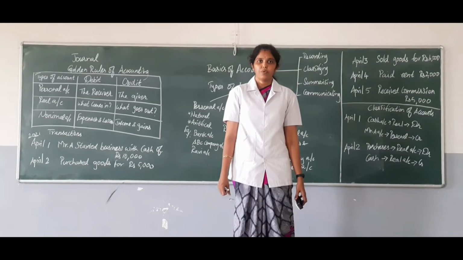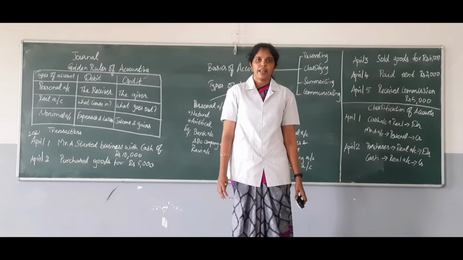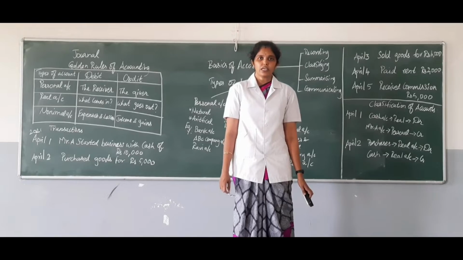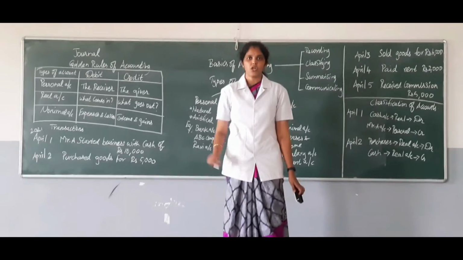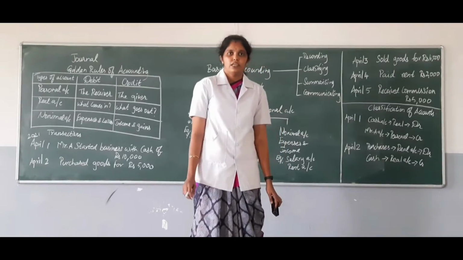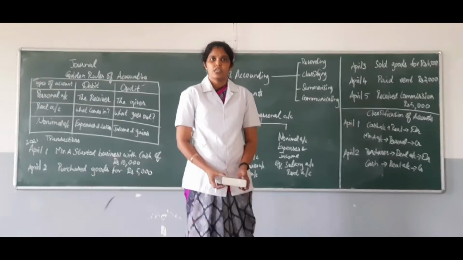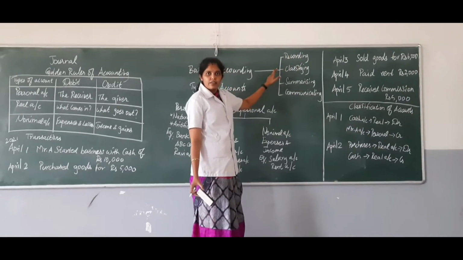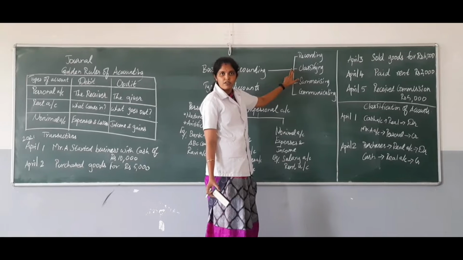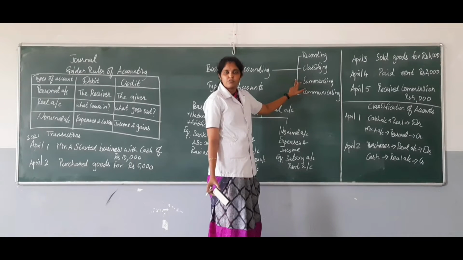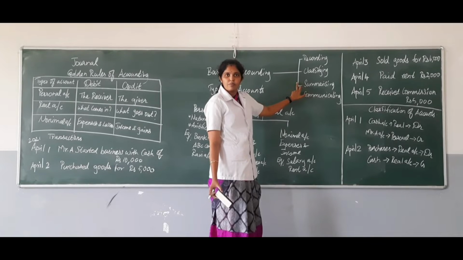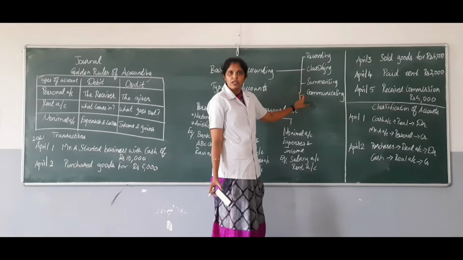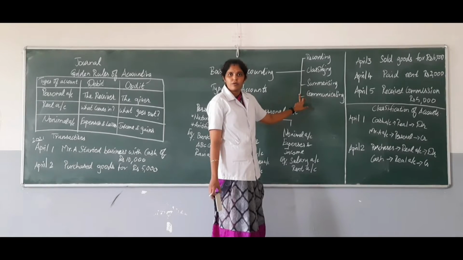In this video, we will be seeing simply what is accounting, and we will be moving on to the concept of journal. First is accounting. Accounting involves recording the transactions, what is happening in the business, which is technically called transactions. Then we have to classify the accounts that are involved, and we have to summarize the transactions, that is, for interpreting the profit and loss, we will be summarizing it, and then we will be communicating to the interested parties like owners or partners or the employees or the management.